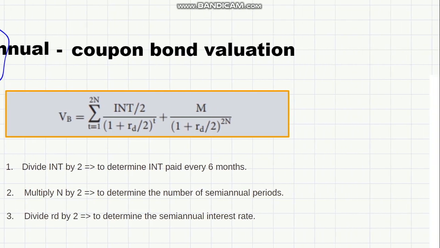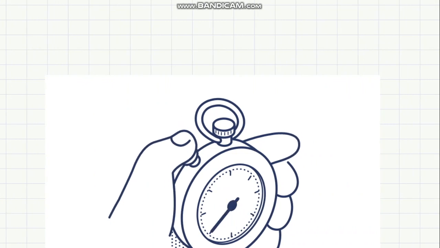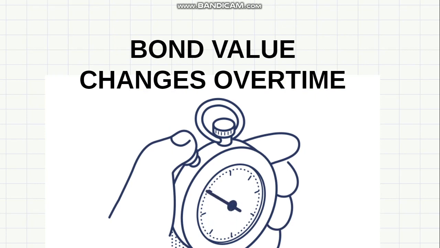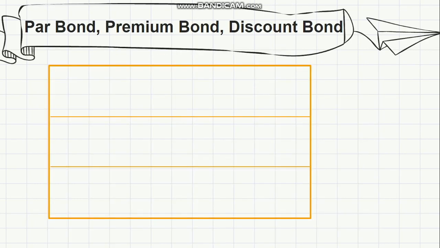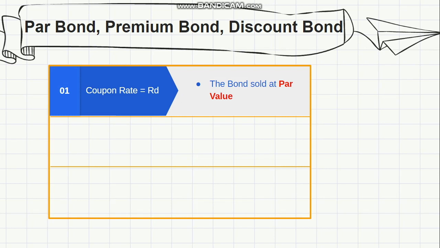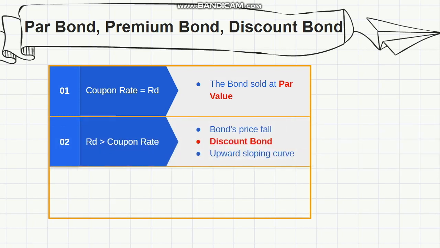Okay, now you know the higher the bond's value, the more an investor will receive at maturity date. Next, we will explore which factors can make bond value fluctuate over time. If the coupon rate is set equal to the going rate of interest, which means ROT, when a bond is issued, the bond will be sold at par value. If the interest rate rises above the coupon rate, a fixed rate bond's price will fall below its par value. Such a bond is called a discount bond.